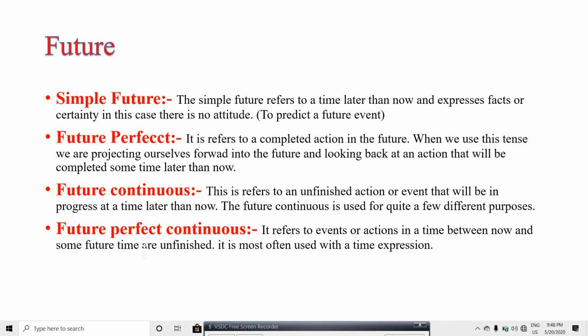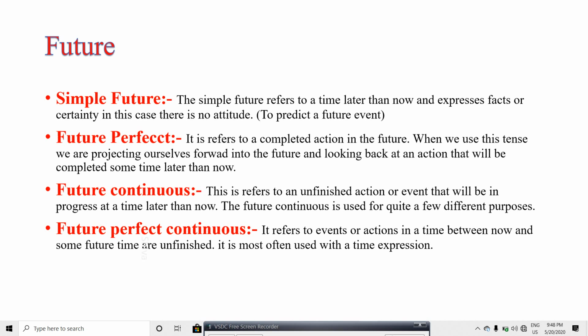Okay, then future perfect continuous. It refers to events and actions in a time between now and some future time, or unfinished. It is most often used with a time expression.